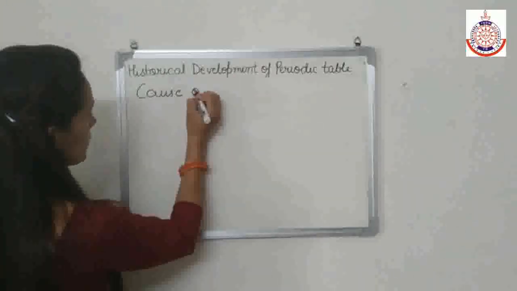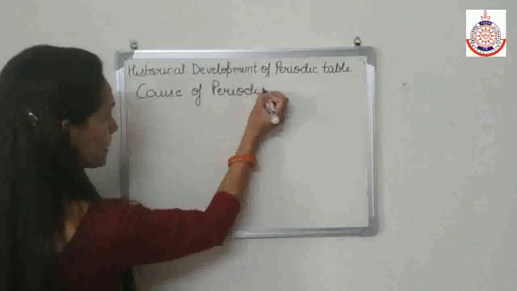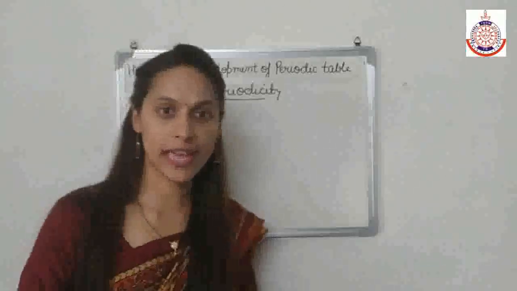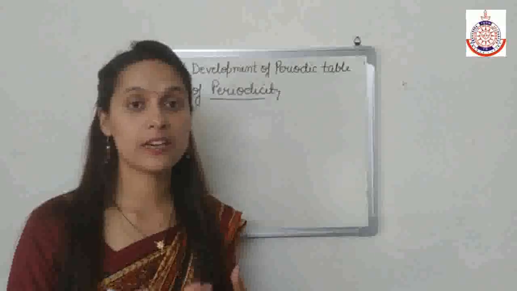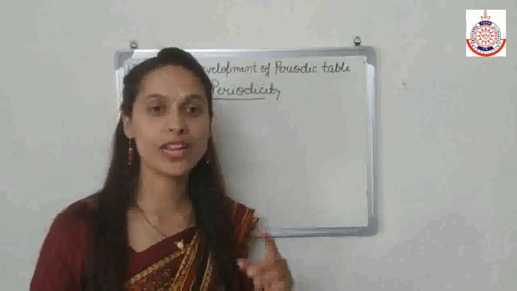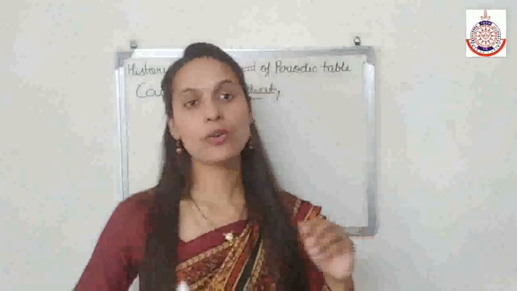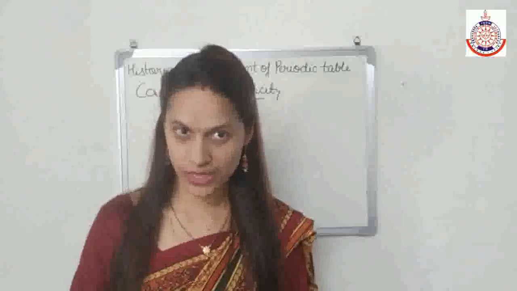What is periodicity? Periodicity is the repetition of the properties of elements after a certain regular interval of time. Now, why are the properties repeating after a certain interval of time? That is because of electronic configuration. In our previous chapter, we have studied about electronic configuration.